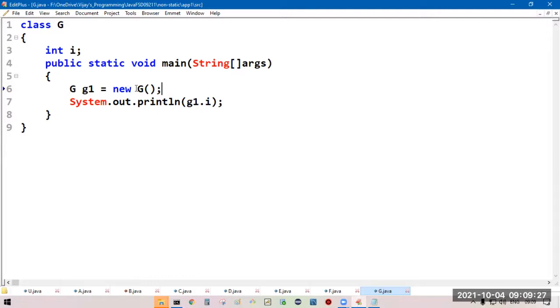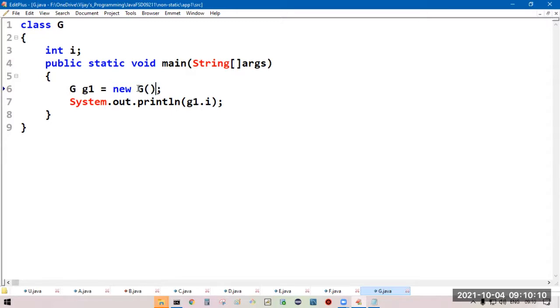Whenever we are creating the object, we must call any one of the constructors. Now, in this case, it is calling the default constructor. This is the constructor calling. You will come to know what a constructor is. Reference creation, object creation.